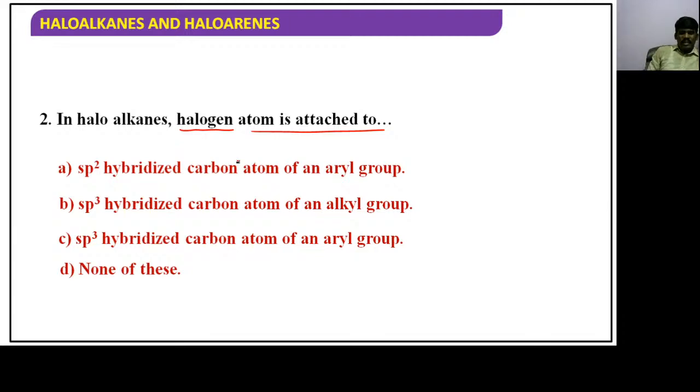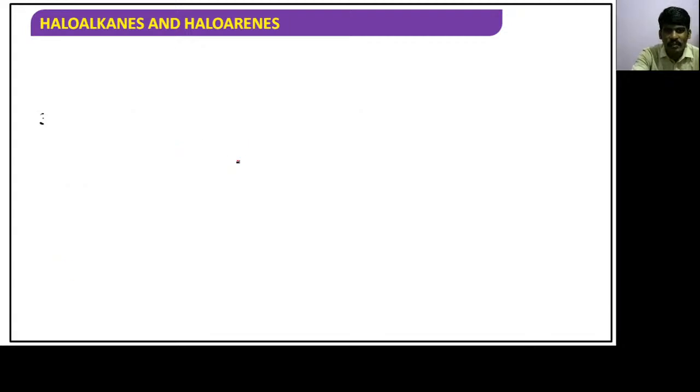Which is the correct answer for this? Second question I gave already. I'm waiting for your answer, guys. 2B. So Swati gave 2B. That's great. Avinash 2B. Karthik B. Nishita 2B. Perfect, guys. Let's see the answer. Option B is the correct answer. Very good, guys. Keep going.